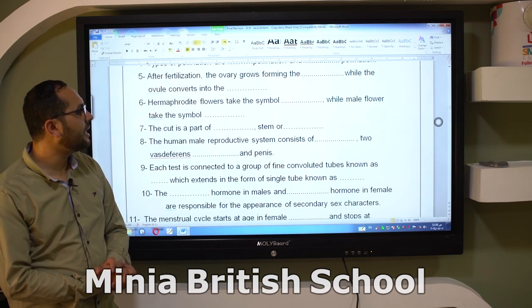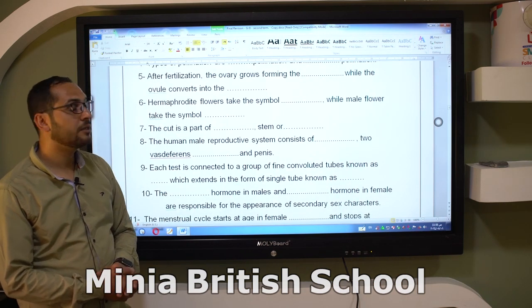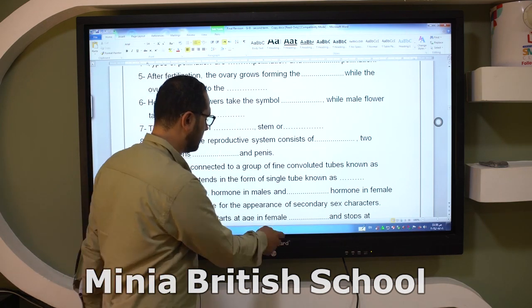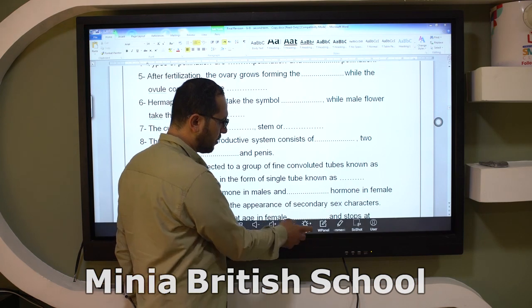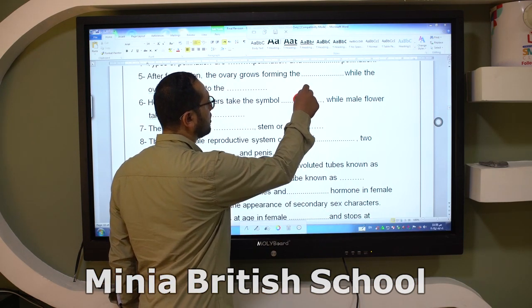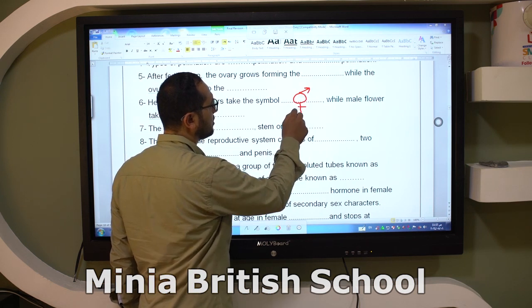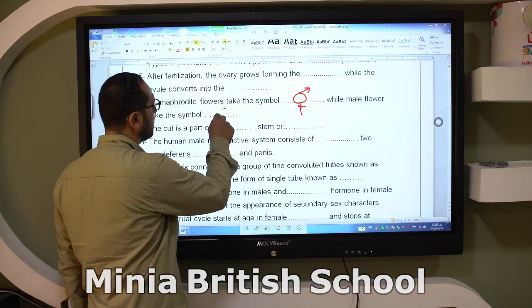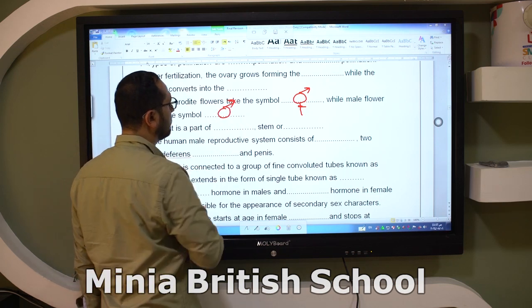Hermaphrodite flowers take the symbol of a circle with a plus here, while the male flower takes the symbol of a circle and an arrow.